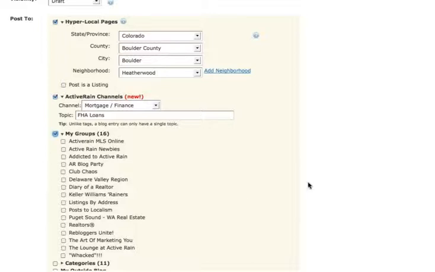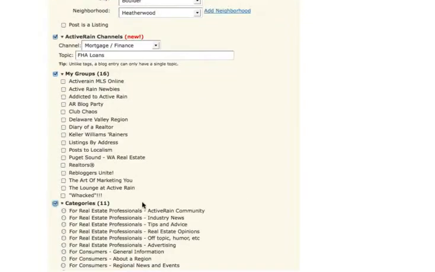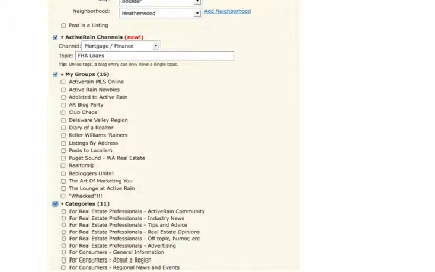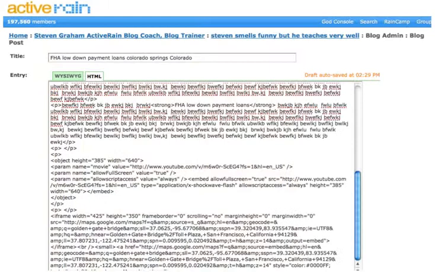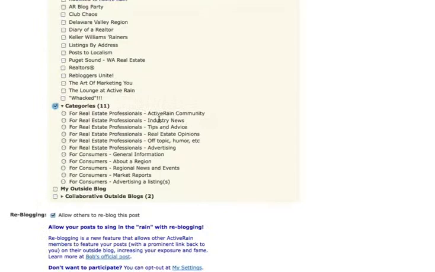Awesome. So moving on to categories, we can choose to post our content to categories, which are just like channels, okay? Categories is how that content is organized when you go to the blogs tab on ActiveRain. Categories, just like channels, are broken down either for professionals or for consumers. Now, if this was a real blog post where I was giving general information to consumers, what category do you think I'd choose? For consumers, general information. Hey, I gave it away, right? Boom. For consumers, general information.